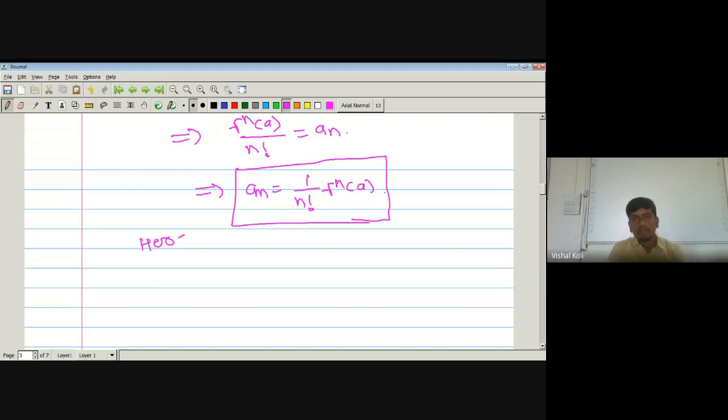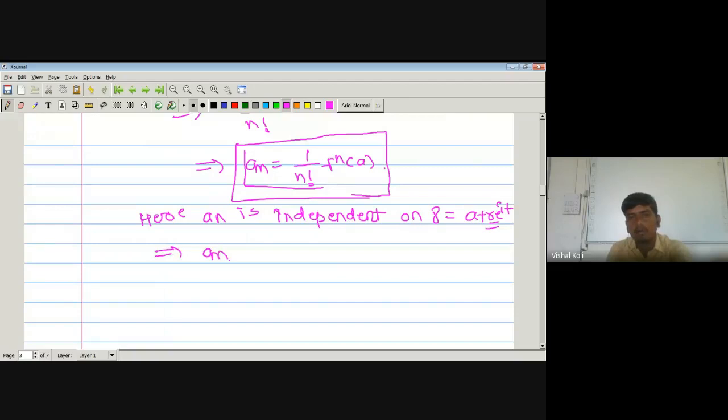Here the value of a_n is independent of gamma, where gamma is nothing but a plus r into e to the power it. It means as it is independent of this curve gamma, then it is obviously independent of r also, since there is no term of this gamma and r in this value of a_n. Okay, so which implies a_n is independent of small r, which lies between 0 to capital R.